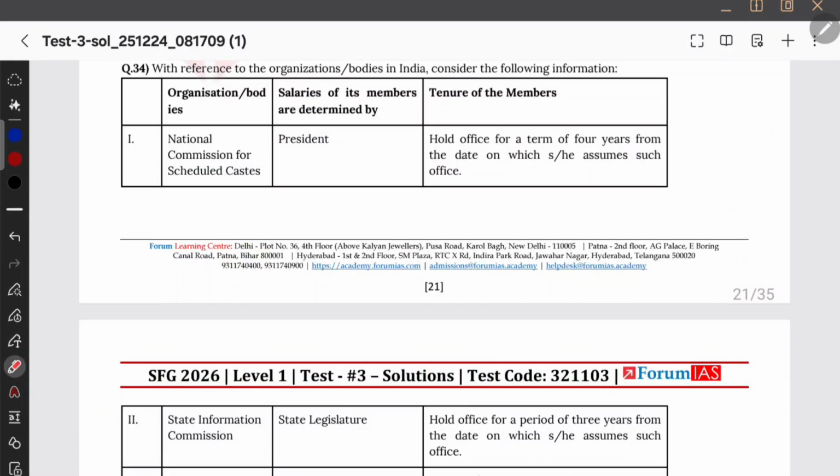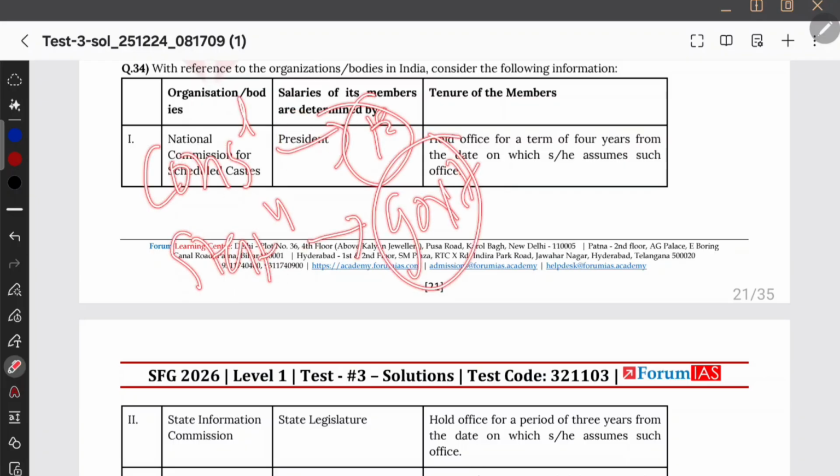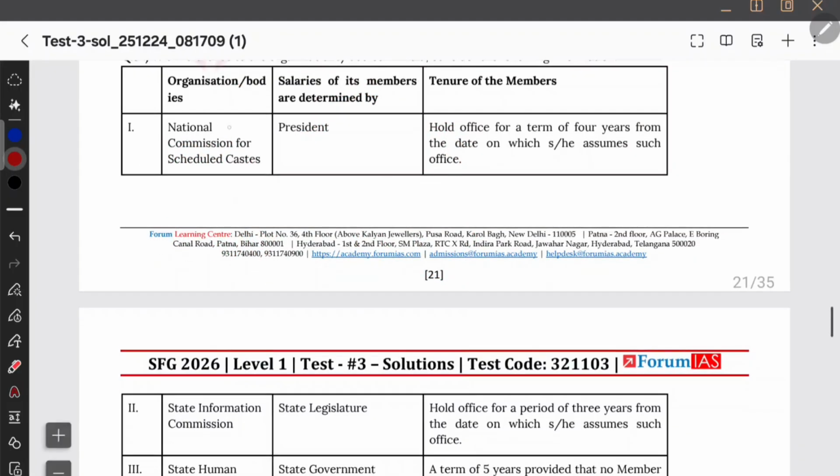The question is asking you to match the body with the salary and the tenure. Okay, we have the National Commission for SC. Who determines the salary for the National Commission for SC? It is the president. See, for constitutional bodies it is the president, and for statutory bodies it is the government, as per my understanding. So is this a statutory body or constitutional?